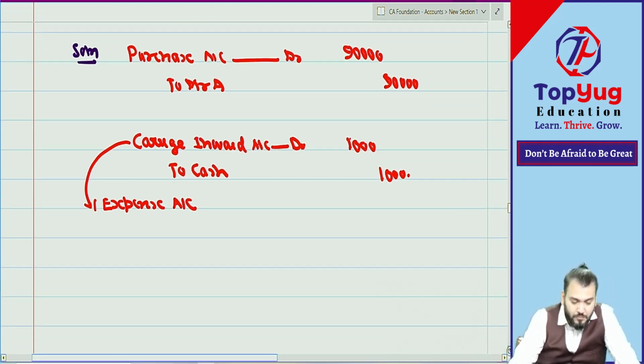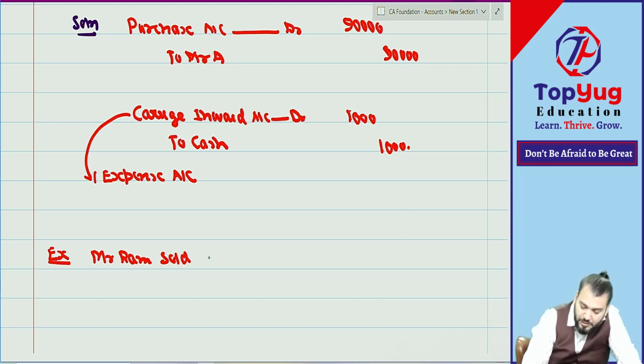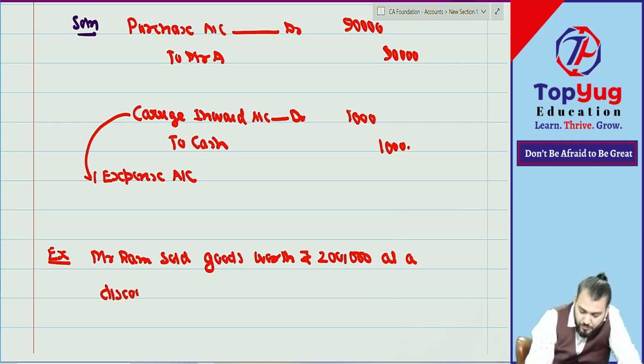One more example. Mr. Ram sold goods worth rupees 2 lakh at a discount of 20% on 1/4/2020.